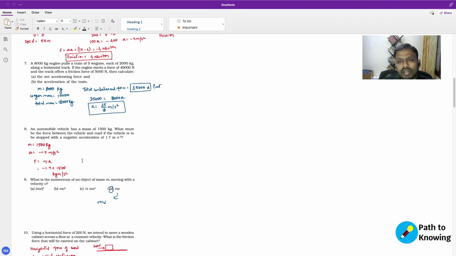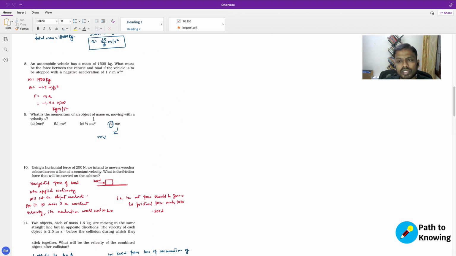Question number 8. An automobile vehicle has a mass of 1,500 kgs. What must be the force between the vehicle and road if the vehicle is to be stopped with a negative acceleration of 1.7 meters per second square? So here we know that the mass is 1,500 kgs. Here the acceleration is given to be minus 1.7 meters per second square, which means that you can quickly calculate the force, which is nothing but mass times acceleration, which is minus 1.7 times 1,500 newtons, or kilograms meters per second square.